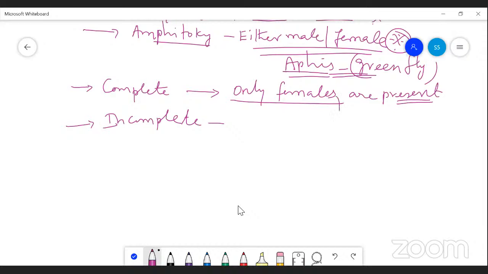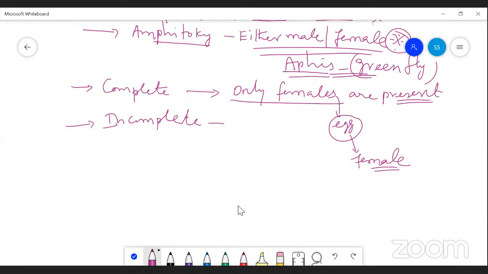So females produce eggs. The female haploid egg again develops into a female. So there is no fusion of male and female gametes in the case of complete parthenogenesis.